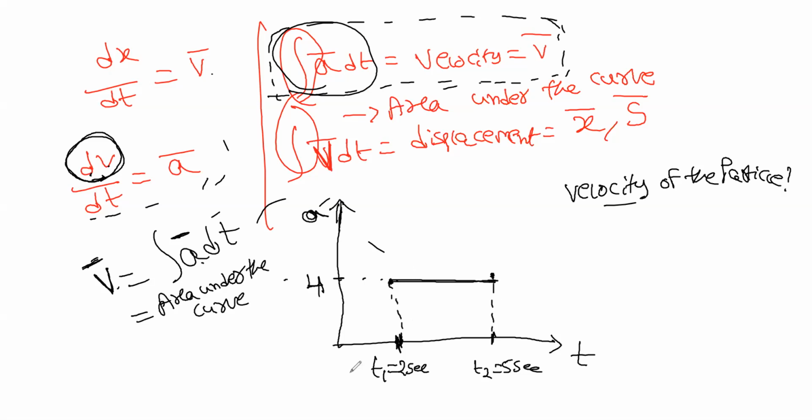This is the thing. Just find the area of this. That's it. That is the answer. So this looks like a rectangle, right? Yes, sir. So if you find the area for this, then that is the velocity. As I told, that is the area under the curve.